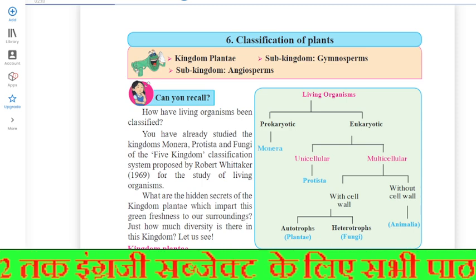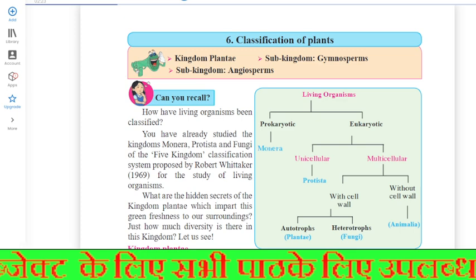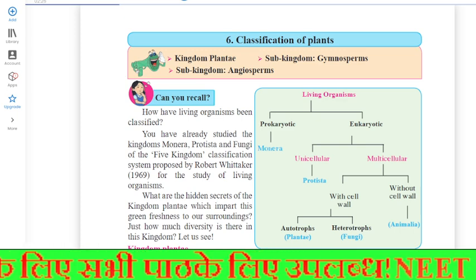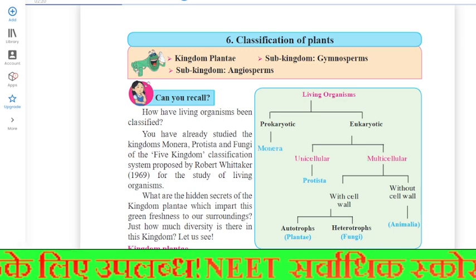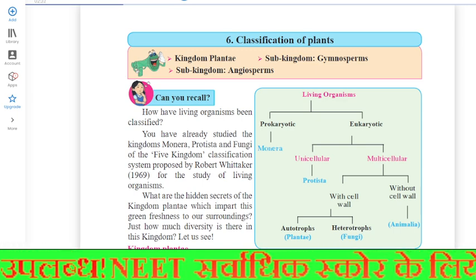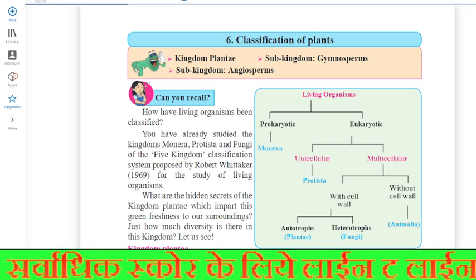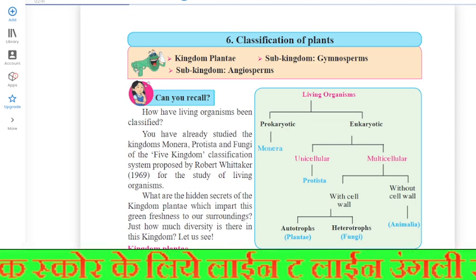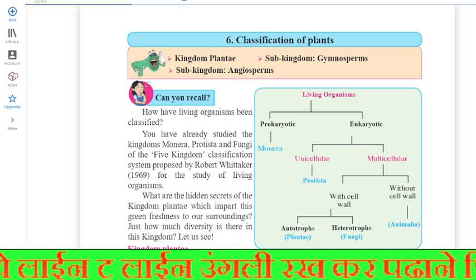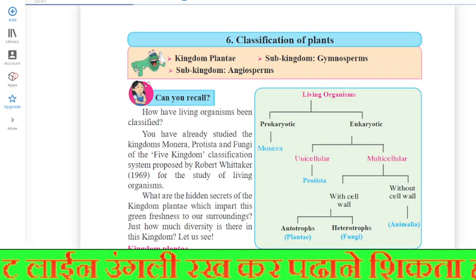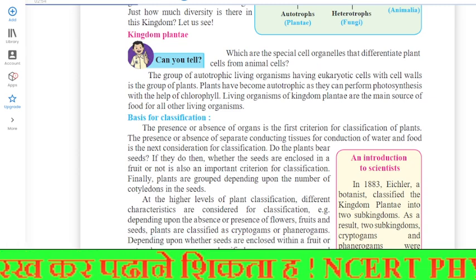At the higher levels of plant classification, different characteristics are considered, e.g. depending upon the absence or presence of flowers, fruits, and seeds, plants are classified as cryptogams or phanerogams. Depending upon whether seeds are enclosed within a fruit or not, phanerogams are classified as gymnosperms and angiosperms. Angiosperms are further classified as monocots or dicots depending upon the number of cotyledons in seeds. Can you recall?